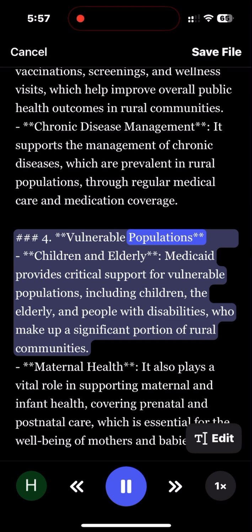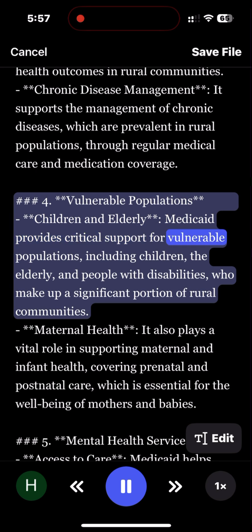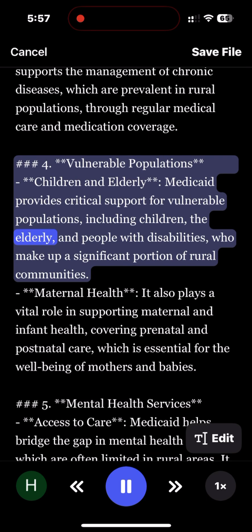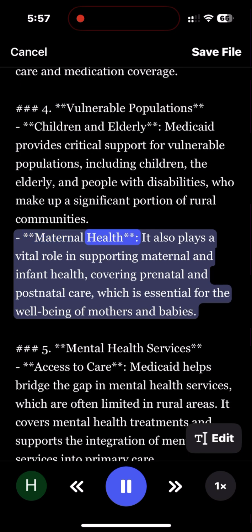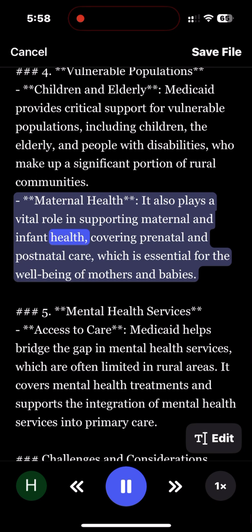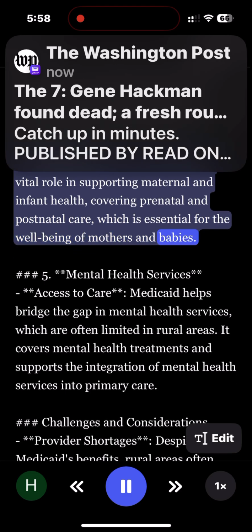Number 4, vulnerable populations. Children and elderly: Medicaid provides critical support for vulnerable populations, including children, the elderly, and people with disabilities, who make up a significant portion of rural communities. Maternal health: it also plays a vital role in supporting maternal and infant health, covering prenatal and postnatal care, which is essential for the well-being of mothers and babies.